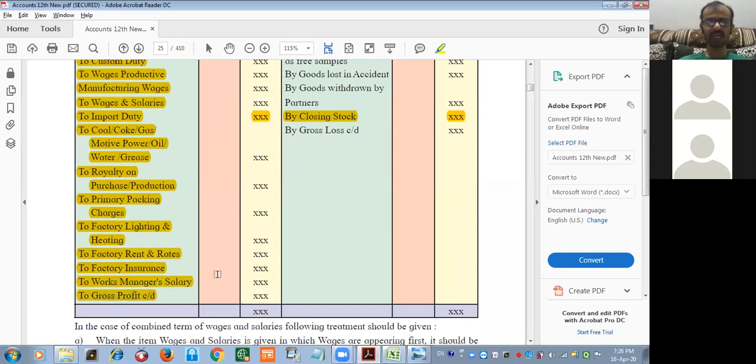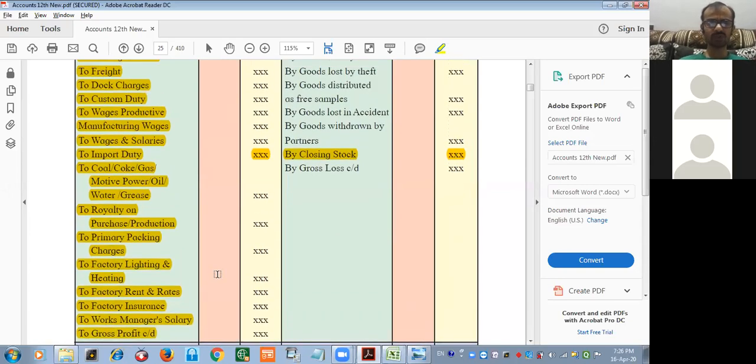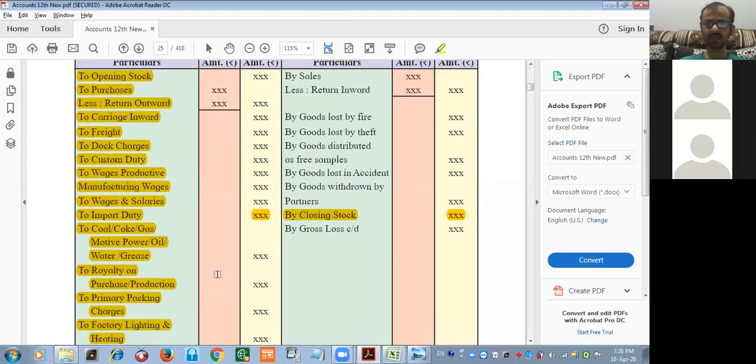Okay. So these are typical items. Out of these, only 5 or 6 items will come in the paper.